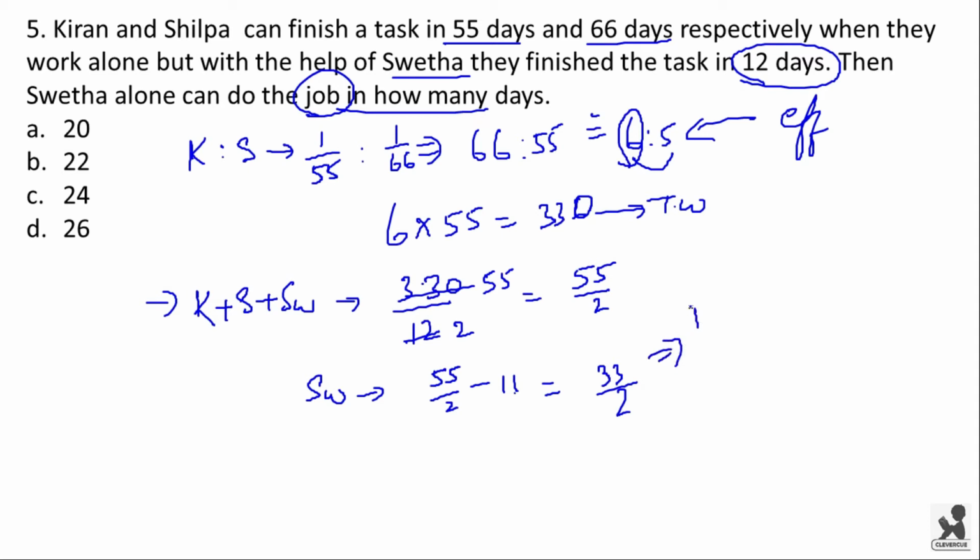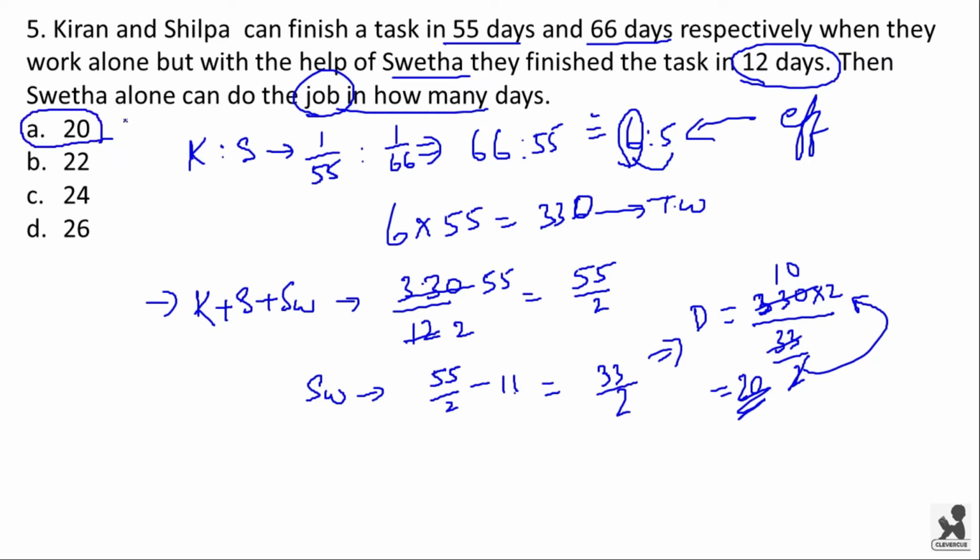This number of days will be equal to total work, that is 330, divided by efficiency of Shweta, that is 33 by 2. 2 will be carried over to the numerator, and now we have 33 into 10, which is 330, and we have number of days as 20 days. Option A is the right answer.